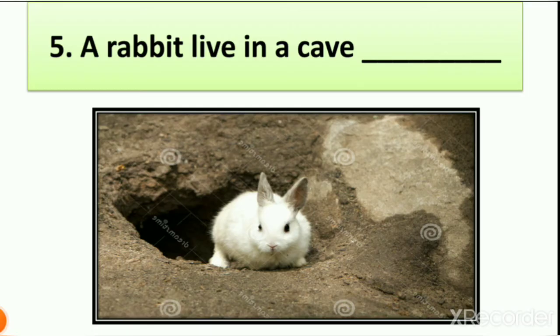So rabbit lives in a hole, right? As we know, in this lesson we learn about three types of holes: hollow of the tree, cave, and burrow. Now, a rabbit lives in a burrow, and a burrow is the underground home of animals, which animals create on their own. A cave is a natural hole in a mountain, whereas a burrow is a hole in the land which is created by an animal.